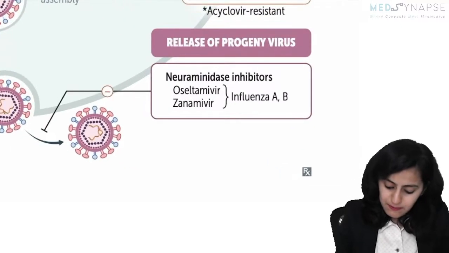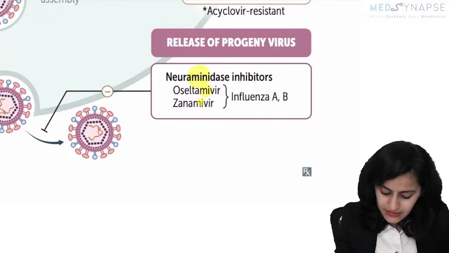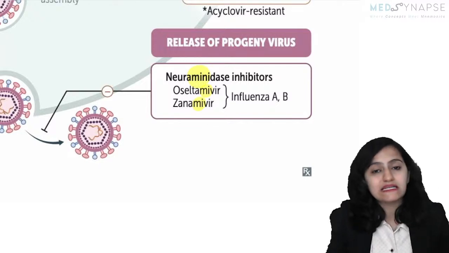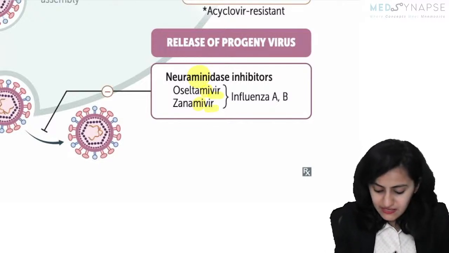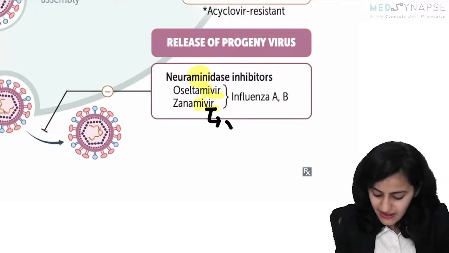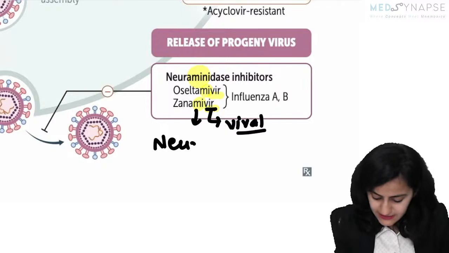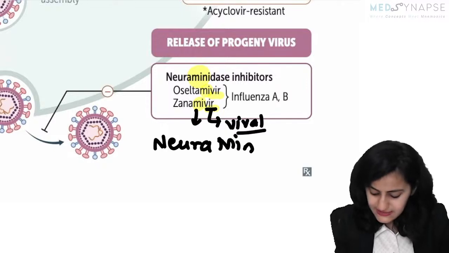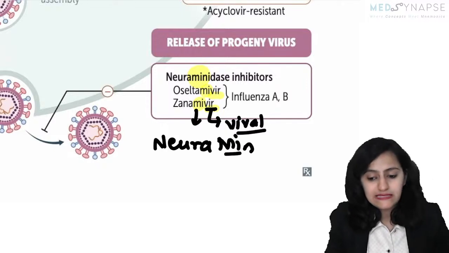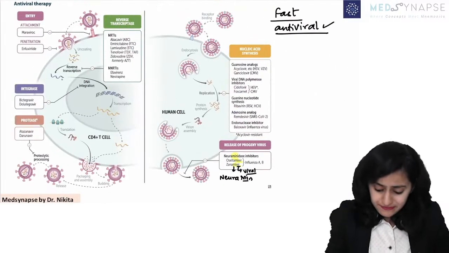The examples of the neuraminidase inhibitors are oseltamivir and zanamivir. The vir tells you that this is an antiviral drug. The mivir tells you that this is a neuraminidase inhibitor.